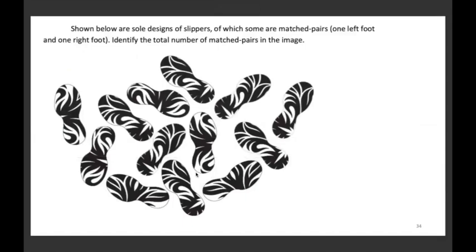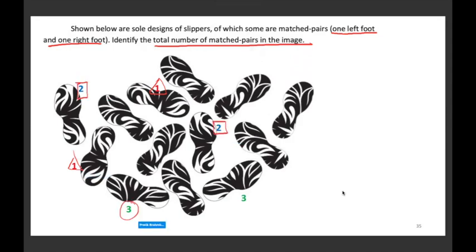Shown below are sole designs of slippers, of which some are matched pairs. Matched pair means one left foot and one right foot. You have to identify the total number of matched pairs in the image. So these are all the matched pairs in the image. This is one pair. This is the second pair. And this is the third pair. So the total answer is 3.